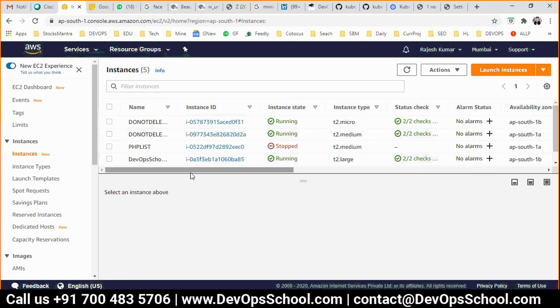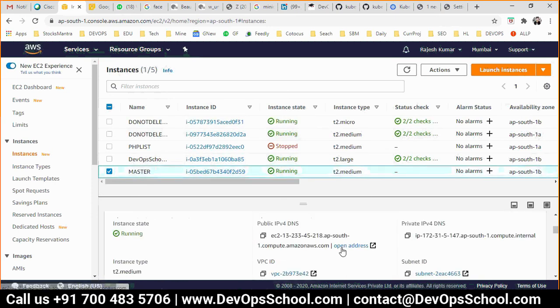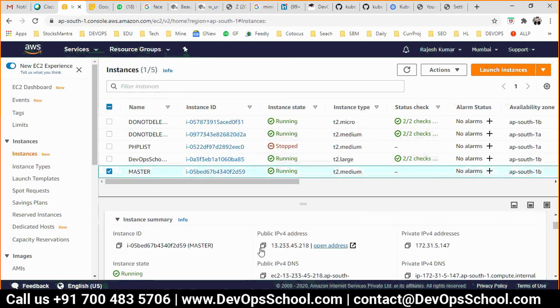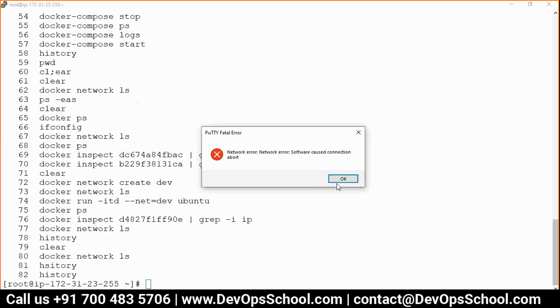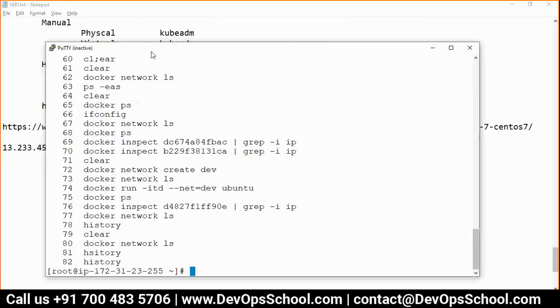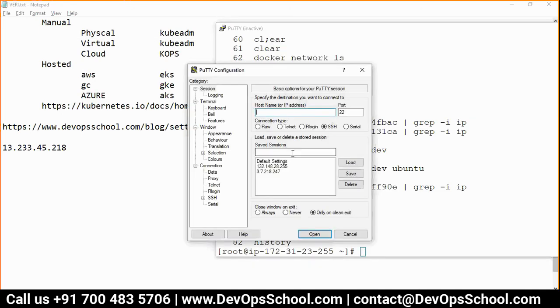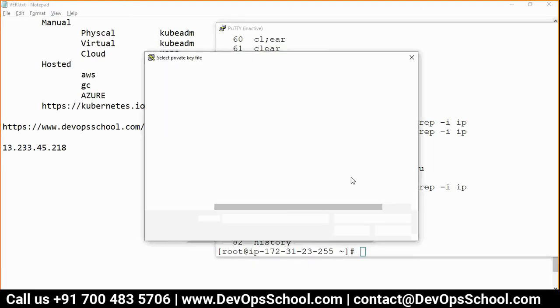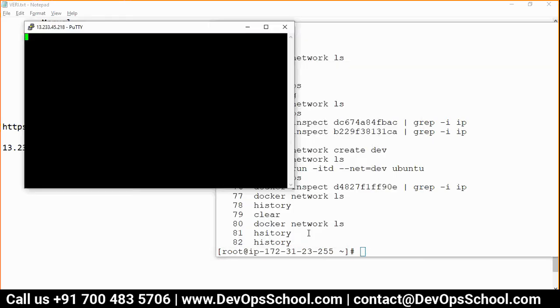So here I got this master, T2 medium. What is the IP address? This is my IP address. I will note it down here so that I do not forget. Now let me connect to this server. New machine, and keys I have. We have a password by the way.